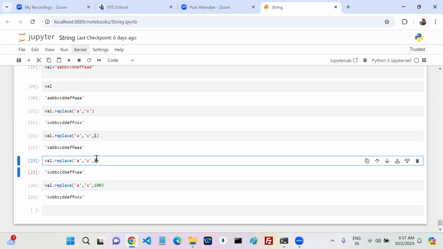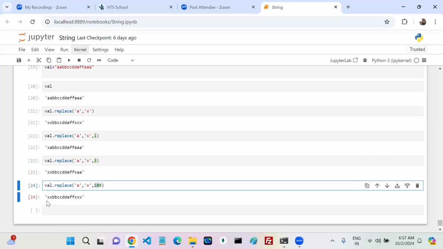How many A's do you want me to replace? 3 A's, 1, 2, and the third one also replaced. Here I said 100, so the first 100 A's can be replaced with X.